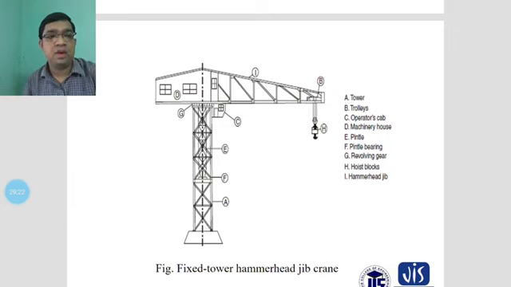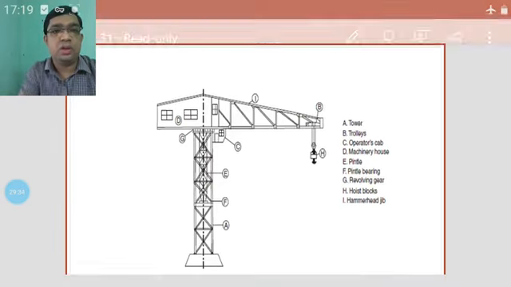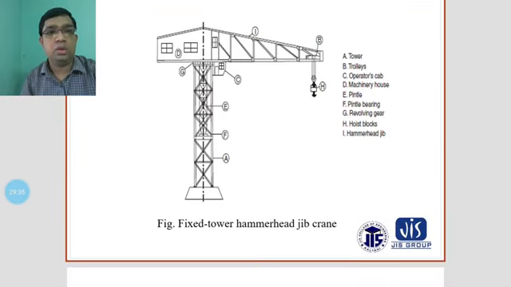C is the operator's cab, mounted here. D is the machinery house.